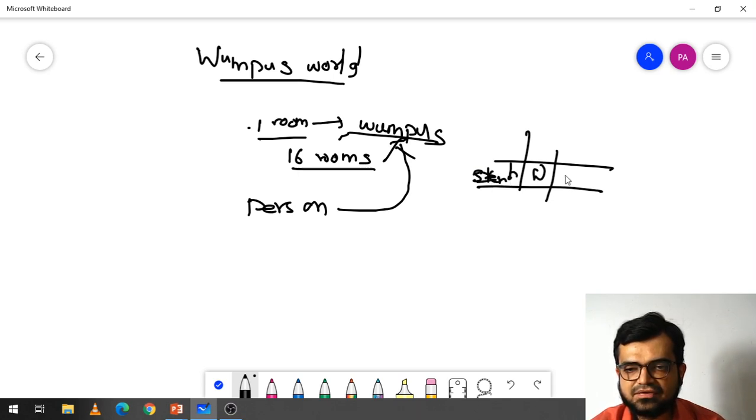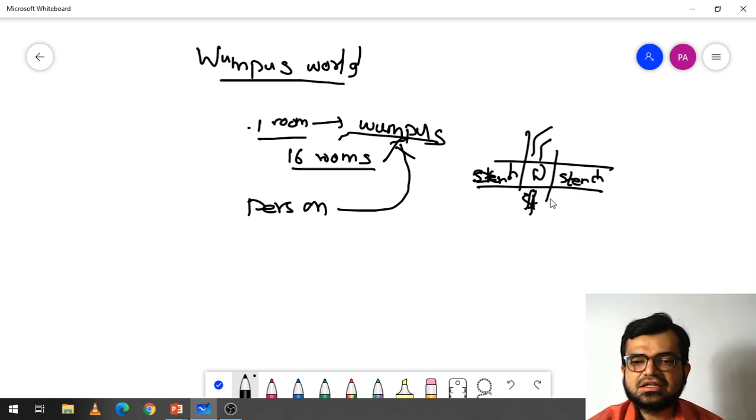Here it is, stench smell will be there, here also, here also, and here also stench smell will be there. Okay, which is a dirty foul smell, by which a person can come to know that if a person enters any of these rooms where stench smell is coming, then the person will come to know that the Wampus is near to this room, adjacent to any of these rooms. Okay, so this is one condition.